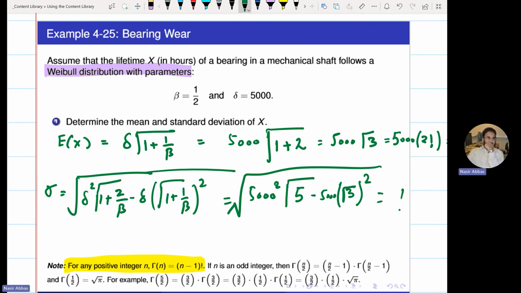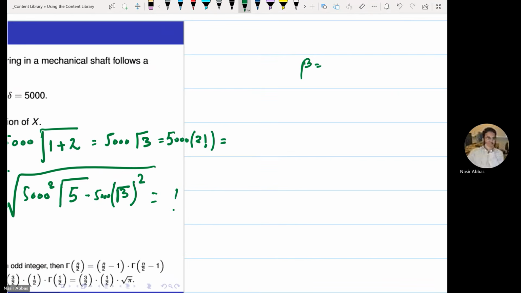So this will be something. Now imagine a situation where I give you a question where beta is 2. Now what will be the mean?